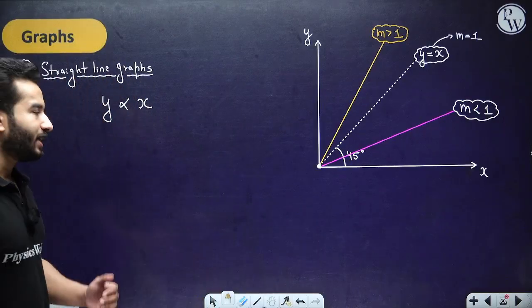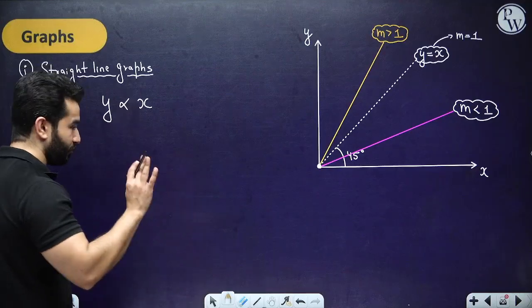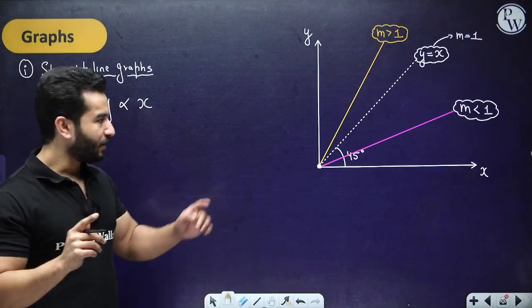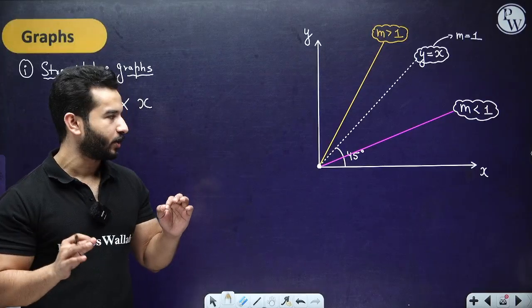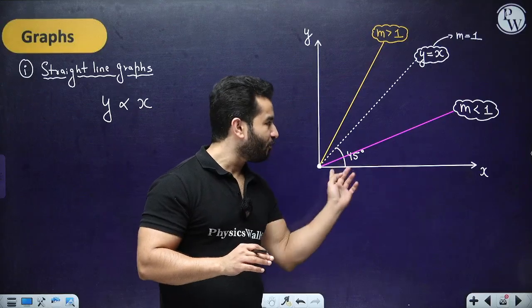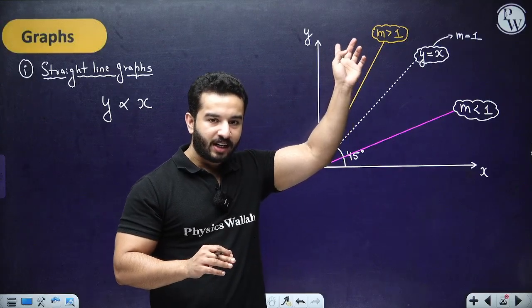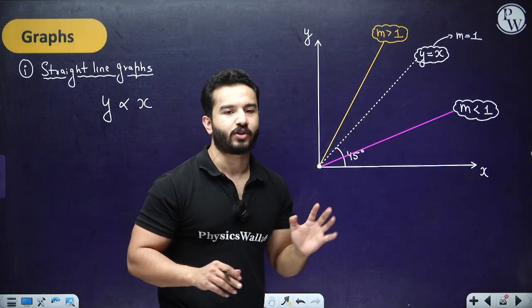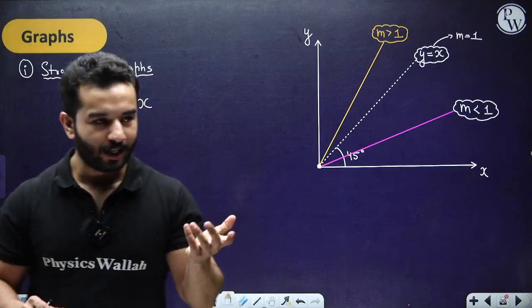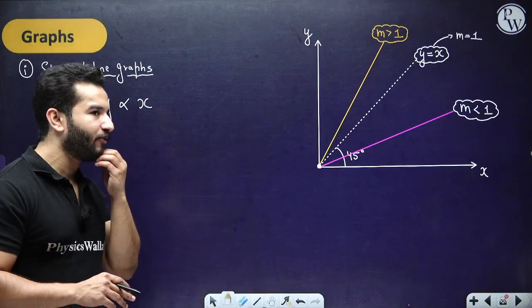So whenever something comes like this, please remember that we are going to use these concepts in kinematics. So this is very important. As x is increasing, if y is also increasing, if it is directly proportional to x, then we are going to have a straight line graph. The only difference can be that they can have different slopes.